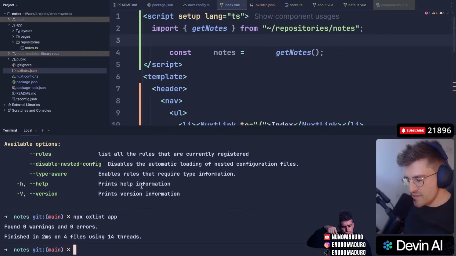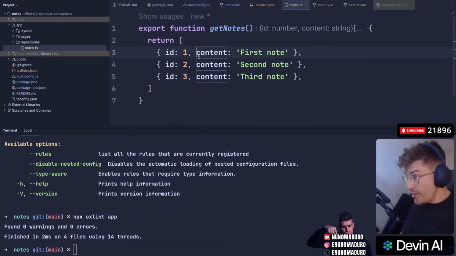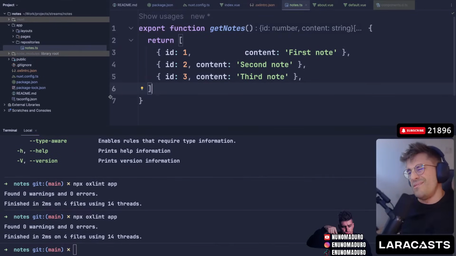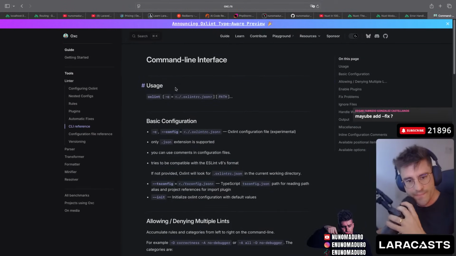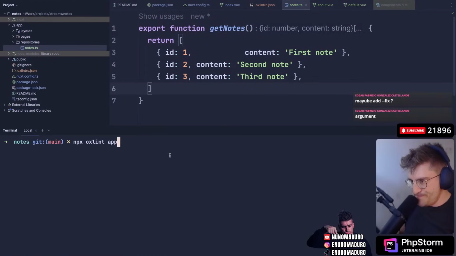Still 0 warnings and 0 problems. Do I need to create it? It needs to be a TS file. Still no. Nothing is literally working today. Maybe this is not a linter in the way that I thought it would be. Maybe add that --fix. I don't know. Let's see.